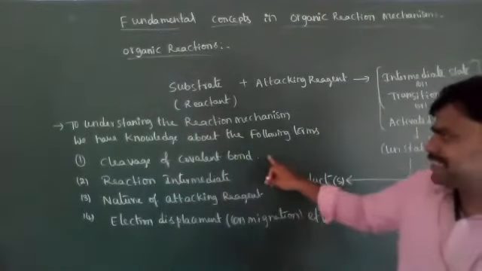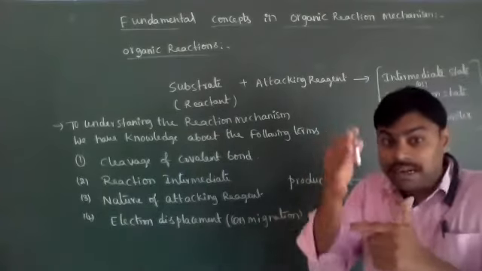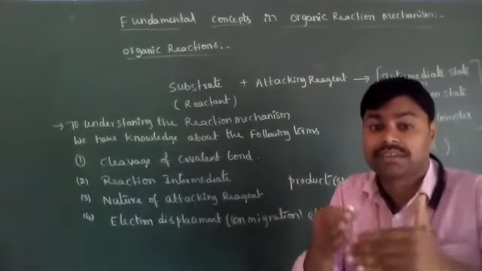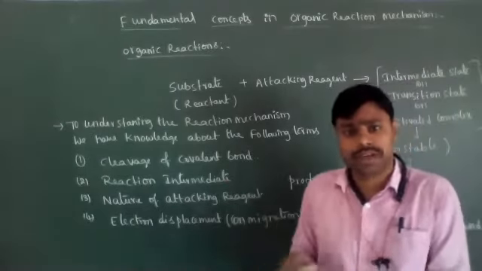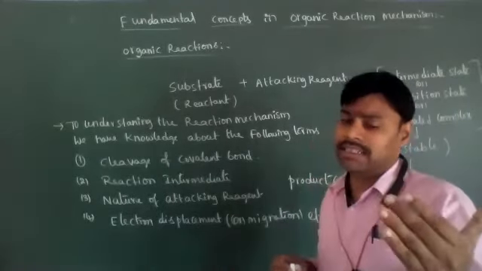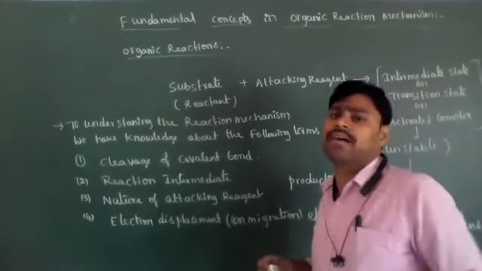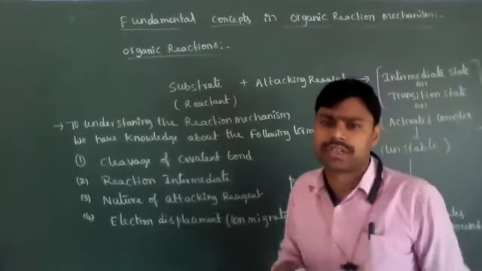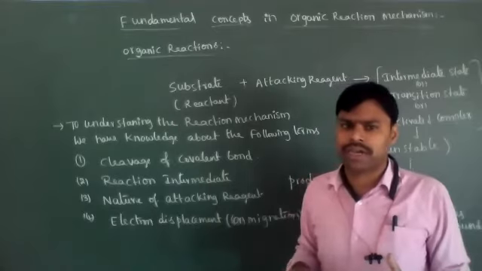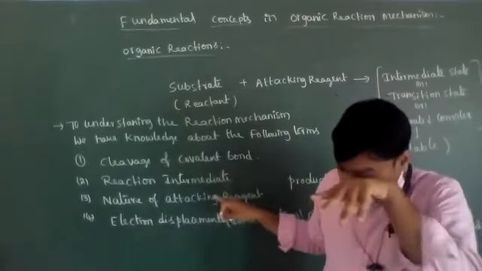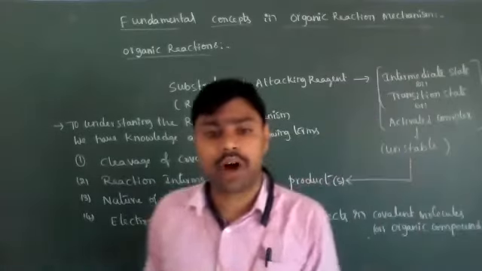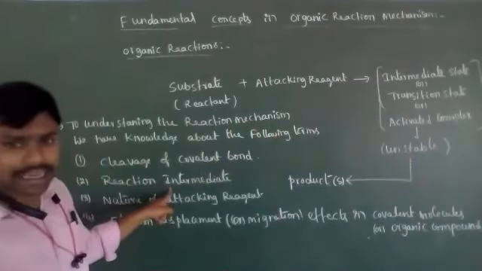What are those four things, dear students? How the covalent bonds are breaking, the fission. That is called cleavage of covalent bonds, because organic compounds have only covalent bonds, they don't have ionic bonds. The next one: during the cleavage of covalent bonds, what type of intermediates are forming?